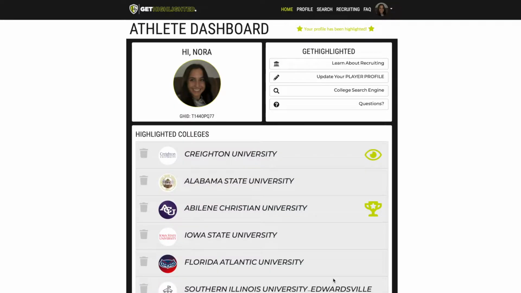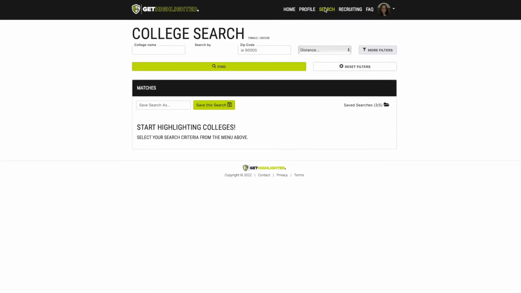It's important to make certain that this is updated and ready to go before the student athlete goes in to find potential colleges for them to pursue their academic and athletic interests. Many of our guardians and student athletes ask the question, where do I start the recruiting process? We just took the first step, which is a completed Get Highlighted player profile, and now we're going to go into Get Highlighted's proprietary college search engine.